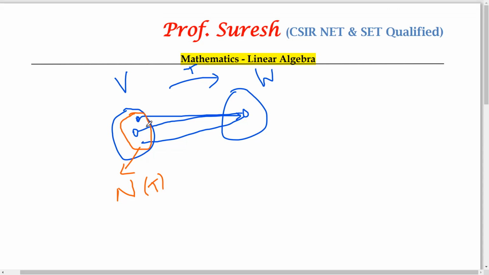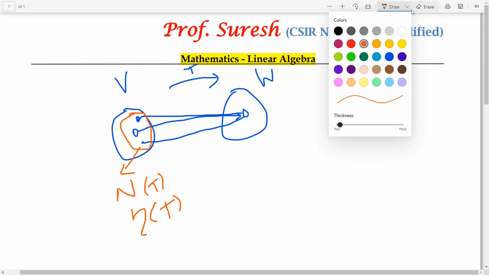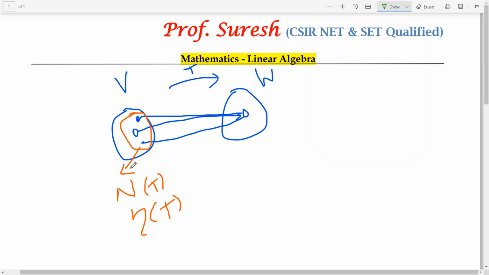So this is a vector space, so it must have a basis. The dimension of null space is called nullity of T. The dimension of null space is called nullity of T, right? This is one concept. And then the second one, consider the same thing.